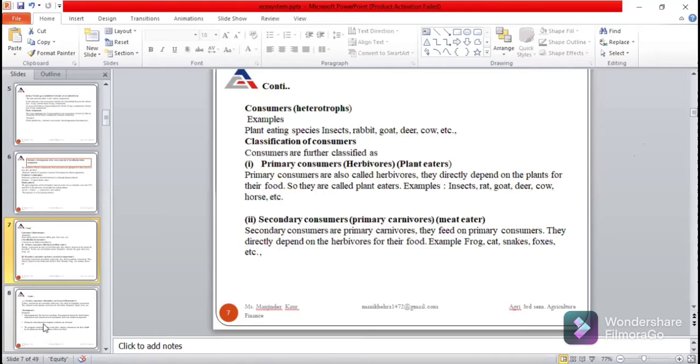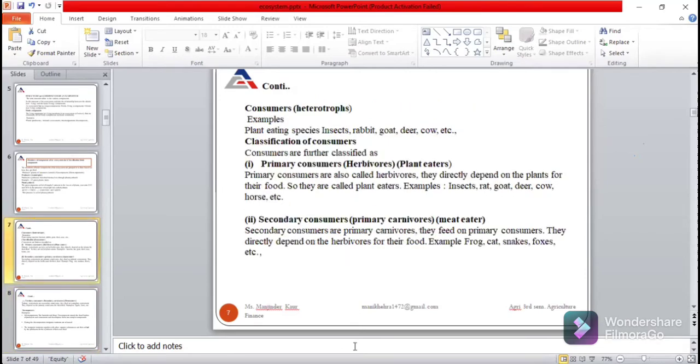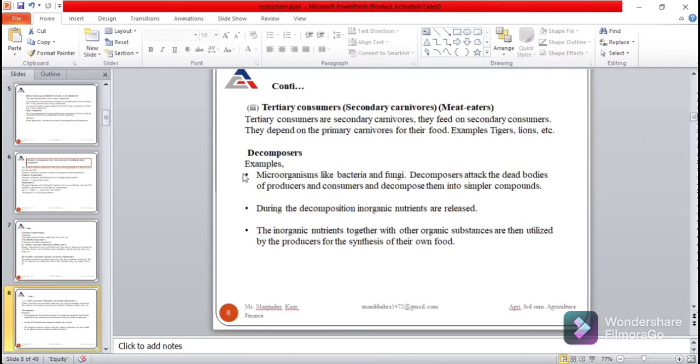Okay. Next is tertiary consumer. Tertiary consumer means secondary carnivores or meat eaters. These depend on the secondary consumer. Next biotic component is decomposers. These are the microorganisms which decompose the dead bodies of producers and consumers into simpler compounds, and during the decomposition process they release inorganic nutrients.